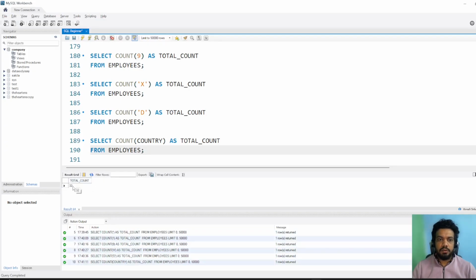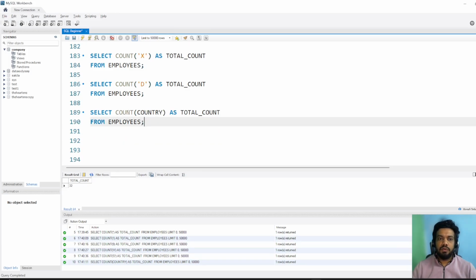So now it gave me 32. See, earlier I was getting 34, 34, but when I provided country, it gave me 32. So what happens generally? When we are using count with a column, whatever null values are there, it will ignore the null values. It will count whatever values are given in that column.